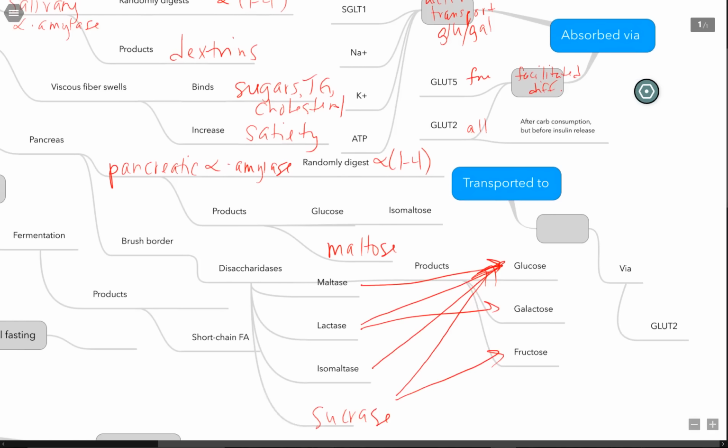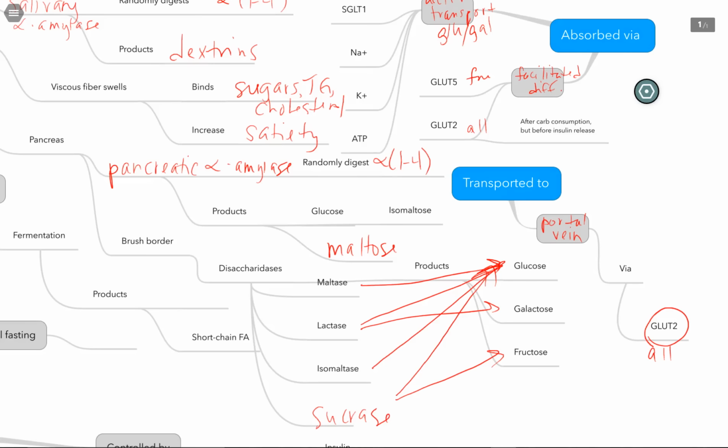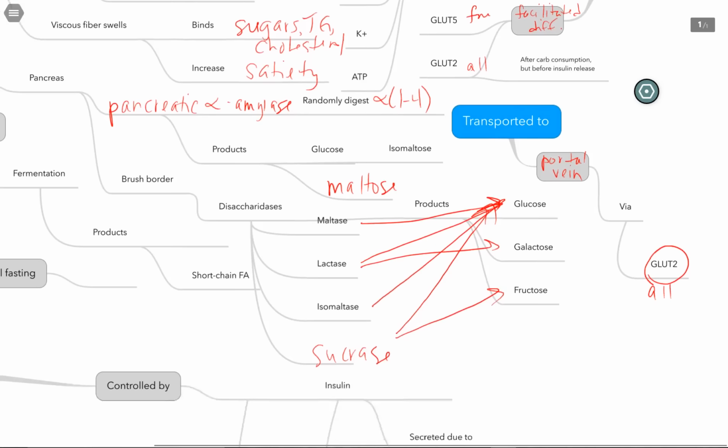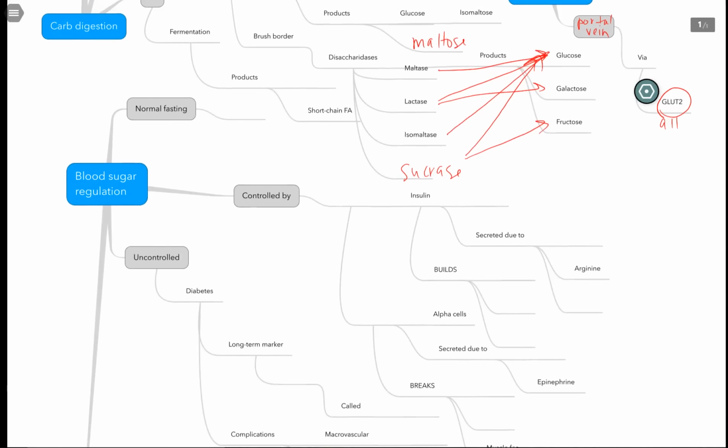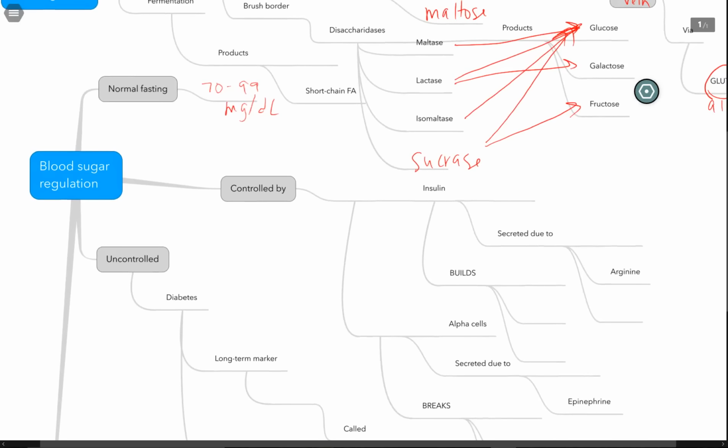So our carbs, all of them, are going to be transported into the portal vein because they are water soluble via GLUT2. So again, all of our sugars are able to bind onto GLUT2 out through that basolateral membrane through facilitated diffusion and go to the portal veins to the liver. Now the liver is going to control a bunch of the glucose coming in. Our normal fasting blood glucose concentration is 70 to 99 milligrams per deciliter. And our blood sugar is going to be controlled via 2 peptide hormones that are both made in the pancreas.